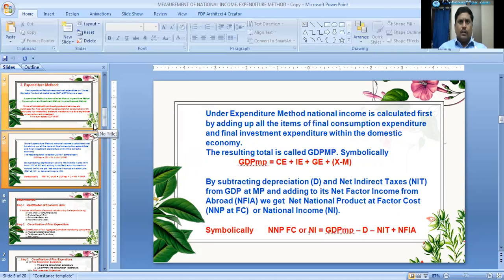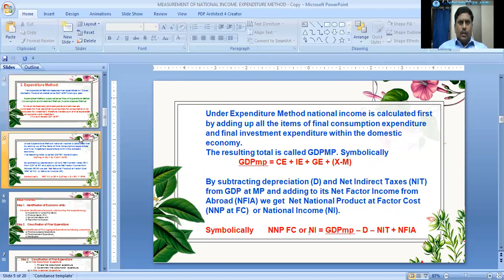From this GDP at market prices, if we subtract the depreciation and net indirect taxes, and add net factor income from abroad, we will get net national product at factor cost, or national income. Thus, under the expenditure method, national income is measured at the point of actual expenditure.